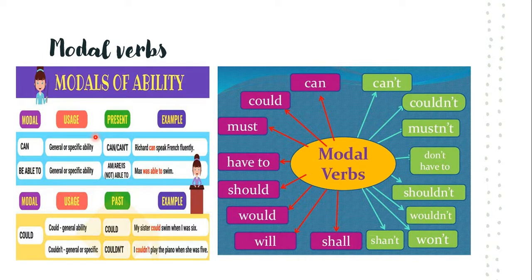Now as I told you in the previous slide, have a look at modal verbs. Look at the modal verbs, children. All these are the modal verbs. So when we use a modal verb, what is its usage? General or specific ability, and you can use it in the past or in the present. See the example: Richard can speak French fluently. Max was able to swim. Can speak, was able to. So these are the modal verbs.